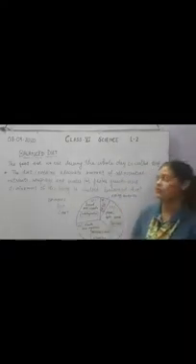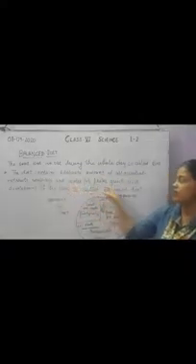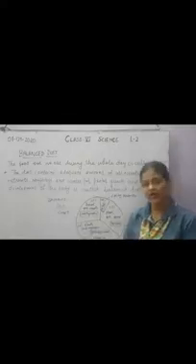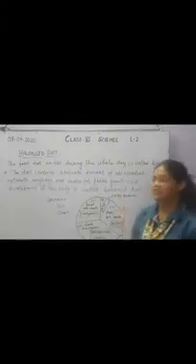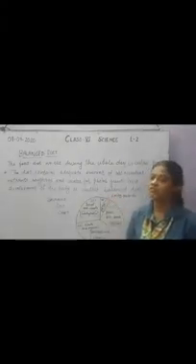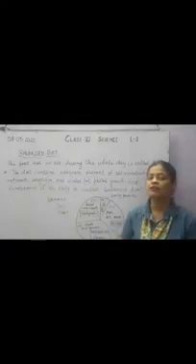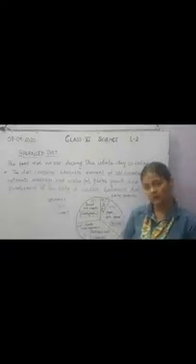But what is a balanced diet? The diet that contains adequate amount of all essential nutrients, roughage and water for proper growth and development of the body is called a balanced diet. So that diet which has all the nutrients required by our body, roughage and water, all three important constituents of food, is called a balanced diet, and it is required for proper growth and development of the body. You are always advised to have a balanced diet throughout the day so that you get all the nutrients required by our body.